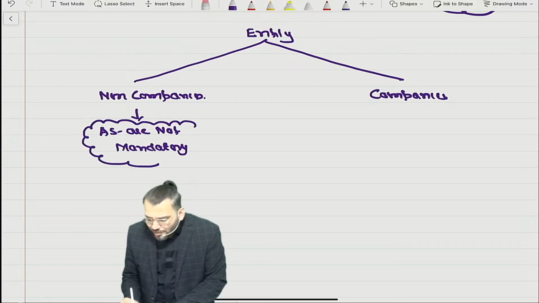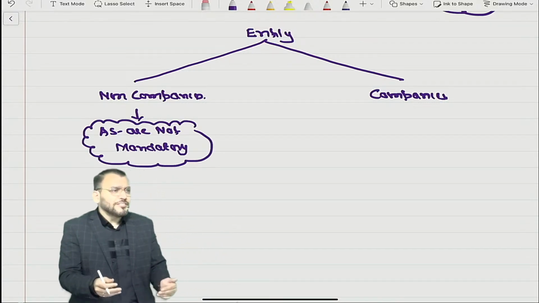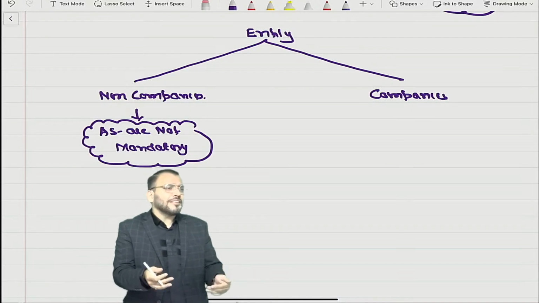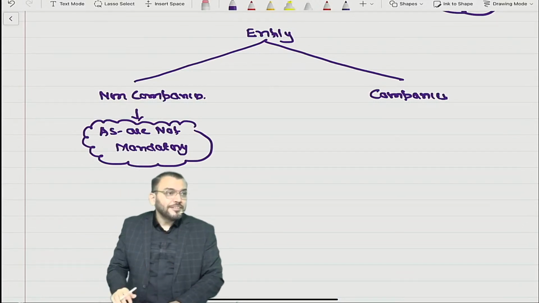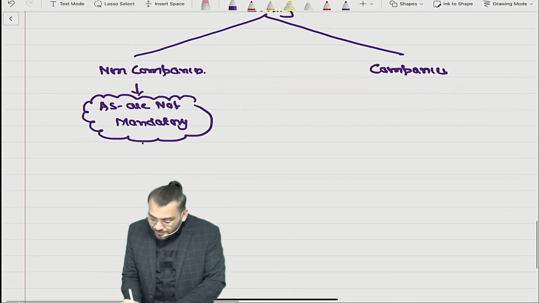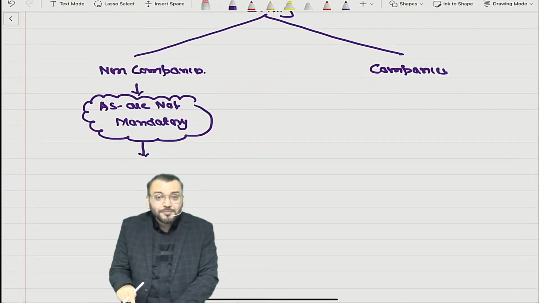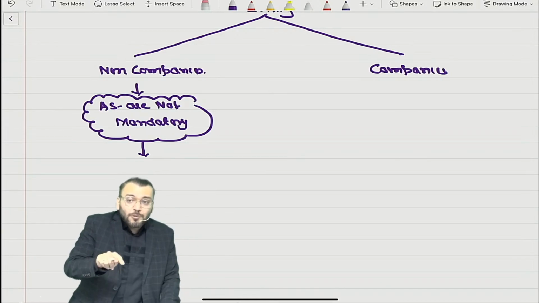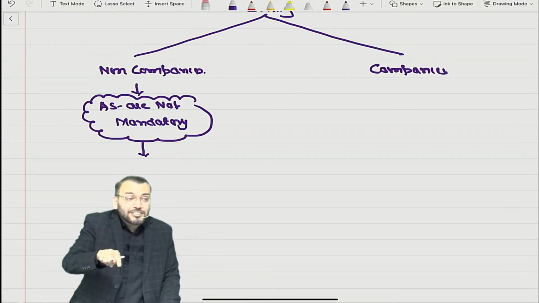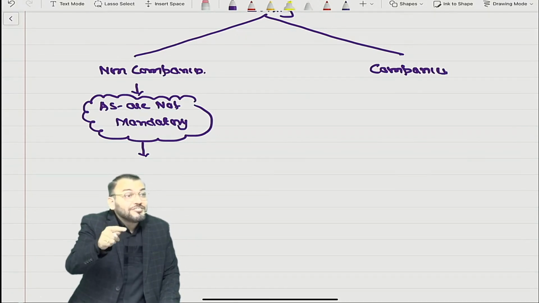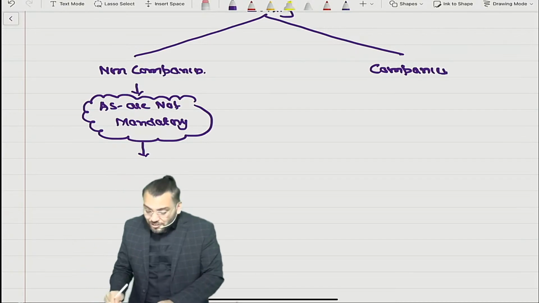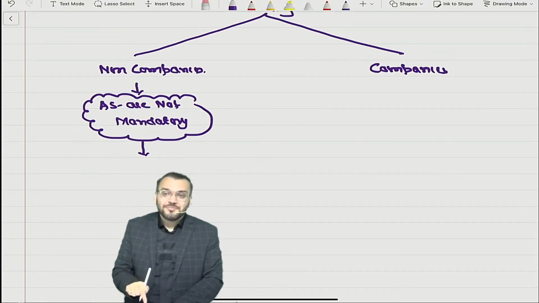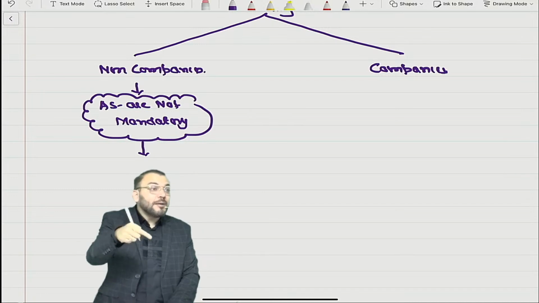Because for non-companies, say a partnership, there is the Partnership Act, and the Partnership Act is silent about books of account. So AS is not mandatory. But if the financial statement of non-companies is attested by a chartered accountant, that chartered accountant needs to follow the AS issued by whom? ICAI. Understood? So can you say indirectly AS issued by ICAI is applicable to them?